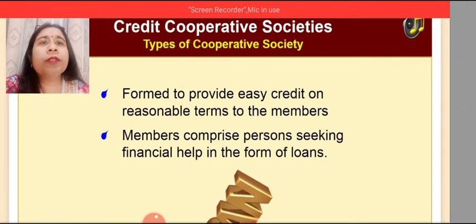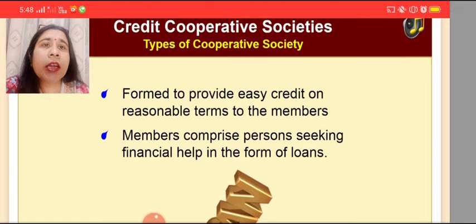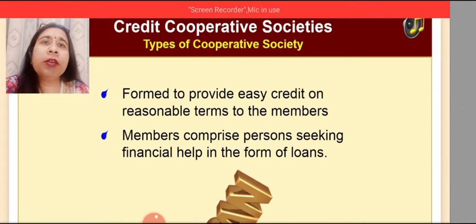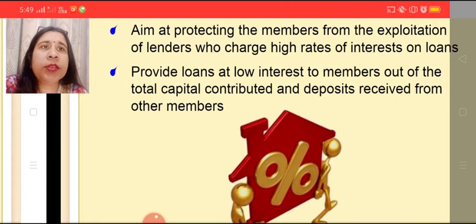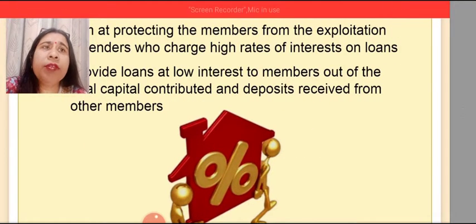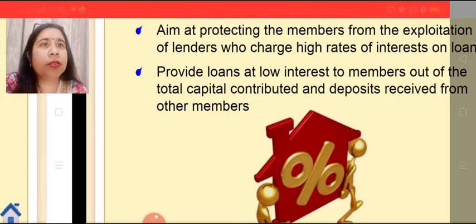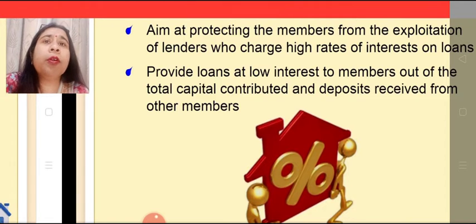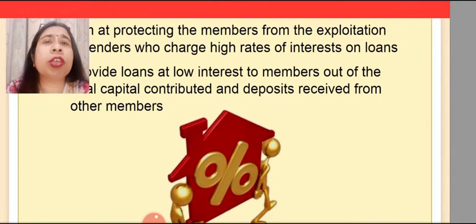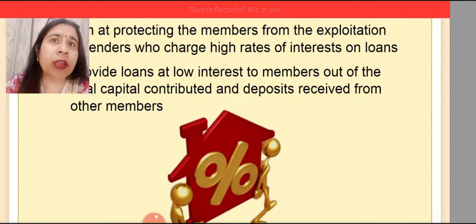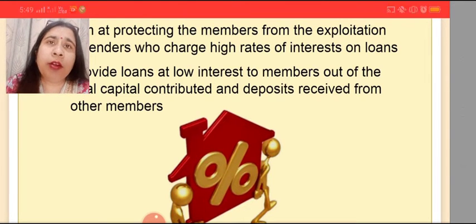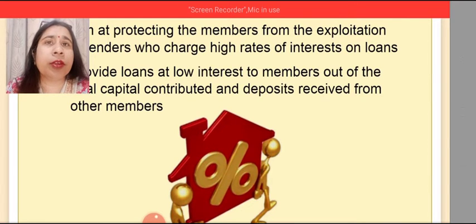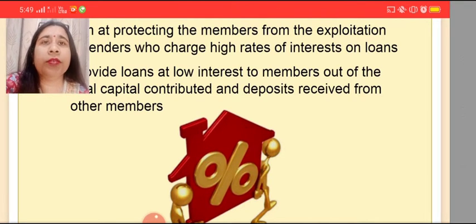Next is the credit cooperative society. It is formed to provide easy credit, that is, easy loans on reasonable terms to its members. Members comprise persons seeking financial help in the form of loans. It aims at protecting the interest of the members from exploitation by lenders who charge a high rate of interest on loans, that is, money lenders, or any other people, family members or friends who charge a higher rate of interest. So for protecting the interest of such a group and to protect them from the high rate of interest of money lenders, these types of cooperatives are established.